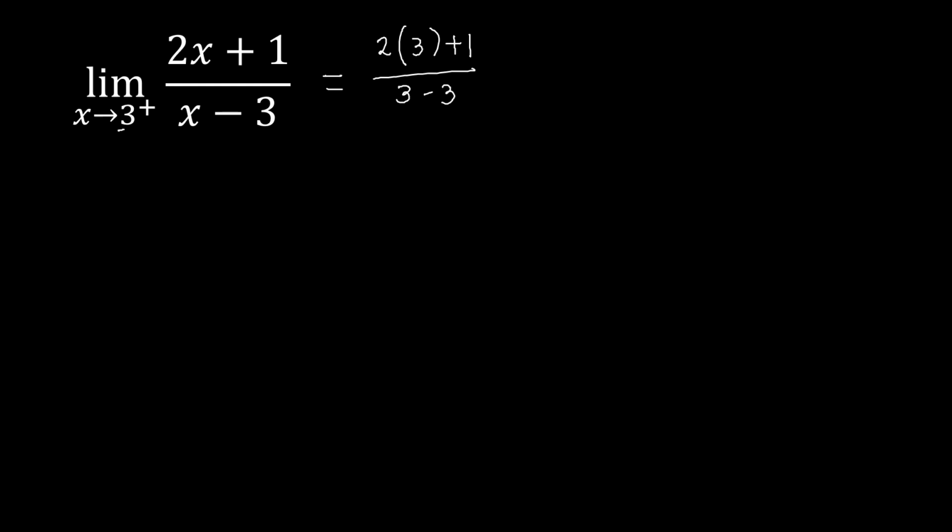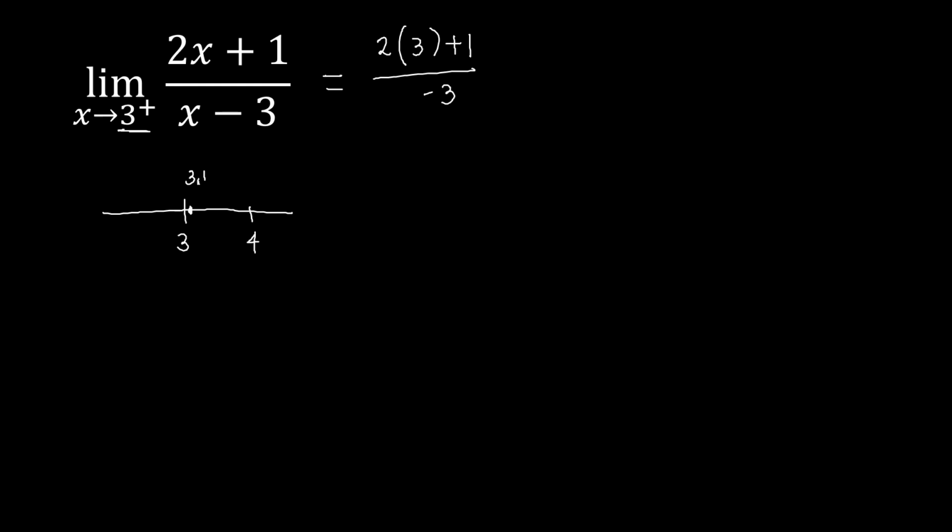So if this is going to be the case, instead of plugging in 3 for x in the bottom part, we will be getting a value as indicated by the approach value. Since x approaches 3 coming from the right side, if this is our number line, this is 3. What is coming from the right side of 3 is the number 4. As we move closer, we'll be choosing a number very close to 3, and that might be 3.1. So we can have a 3.1 there.